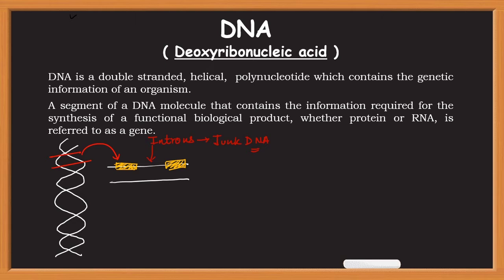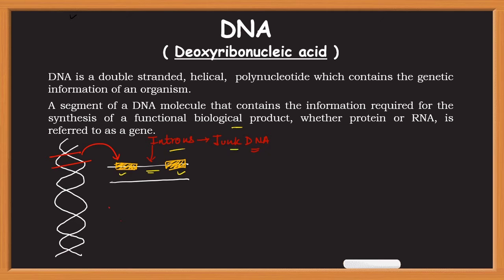Even a single gene can be split into several segments and in between them the introns can be present. So basically these are the segments that encode for a gene, and there are certain segments that do not encode for any kind of biological product, and they are known as introns or junk DNA.